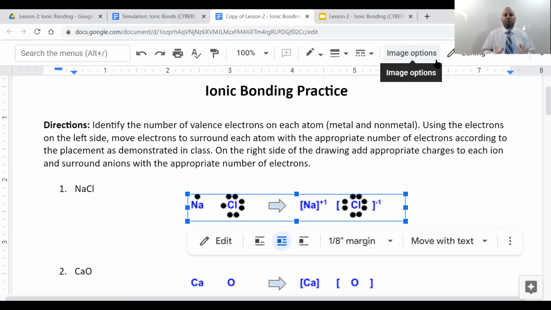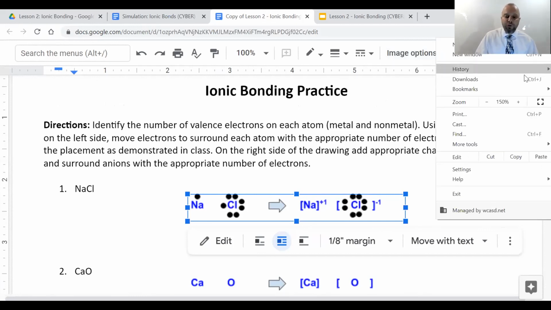Now, every once in a while, you run into a glitch. So if you happen to incur a glitch as you're trying to edit the document, there are 2 things that I would like to suggest. Number 1, you can change the zoom of your document by clicking on the 3 dots in the top right corner. Sometimes when your document opens, Save and Close will be out of view.